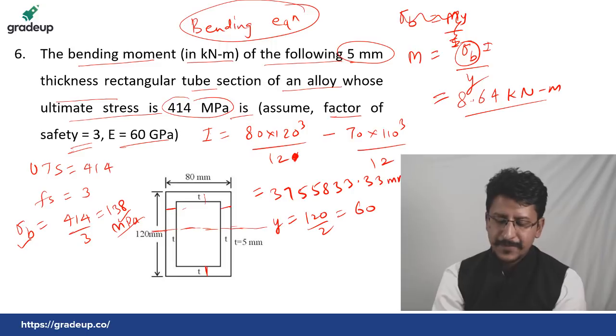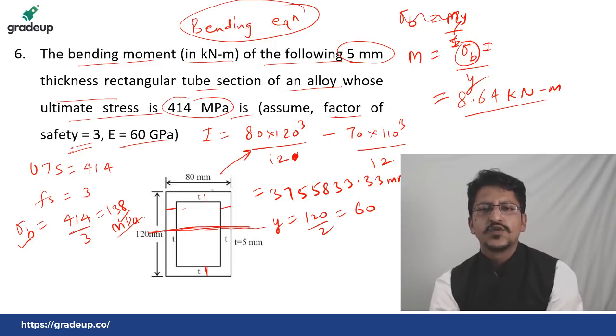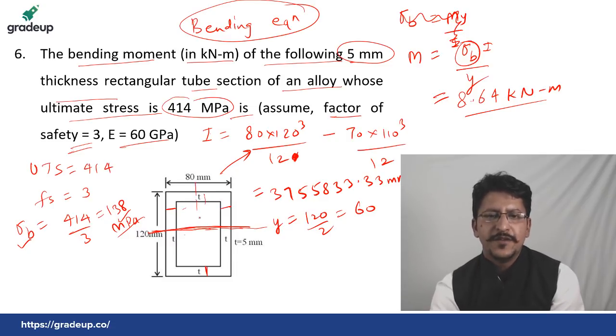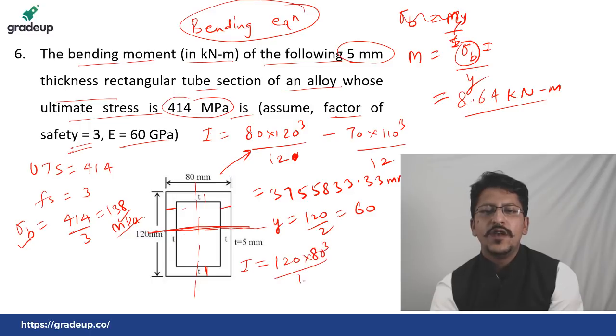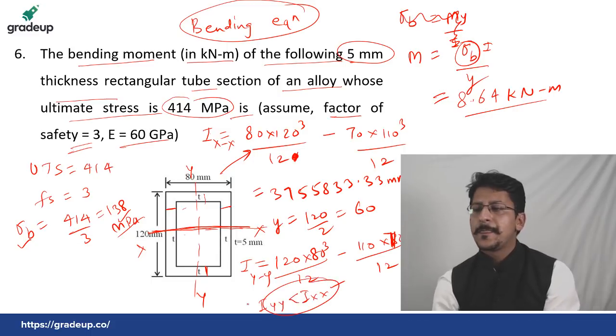See, in this question, if you take this axis, what you are getting is this I. But if you take this axis, then what will be I? 120 into 80 cube by 12 minus 110 into 70 cube by 12. Suppose this is the x-axis and this is the y-axis, so this is Ixx, this is Iyy. So Iyy will be less than Ixx in this case.